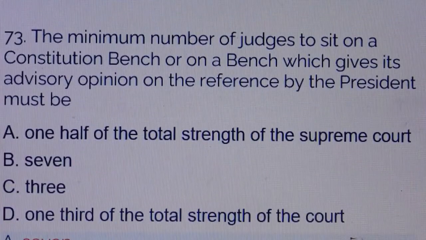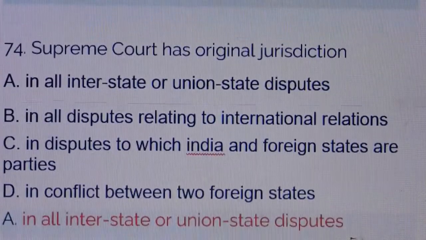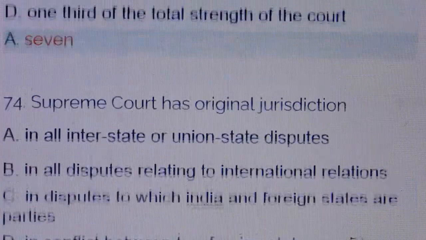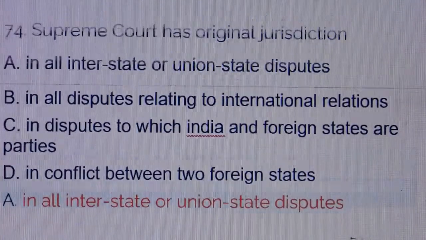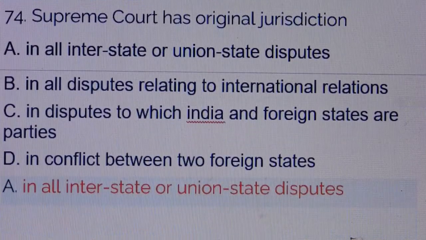Question number 73. The minimum number of the judges to sit on a constitution bench or on a bench which gives it advisory opinion on the reference by the President must be. Answer is option number A, 7. Question number 74. Supreme Court has original jurisdiction. Answer is option number A, in all interstate or union state disputes.